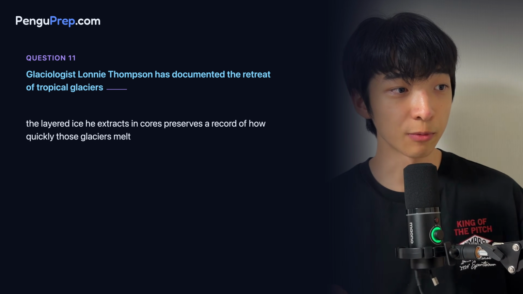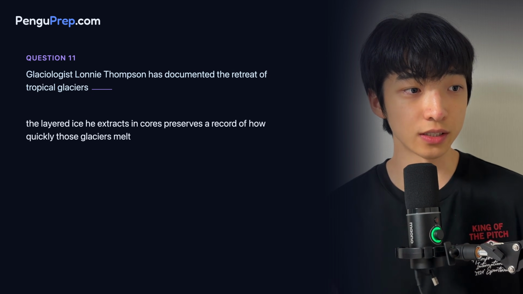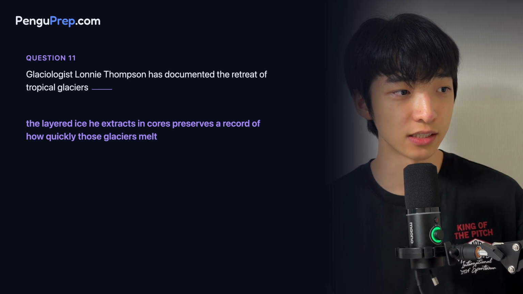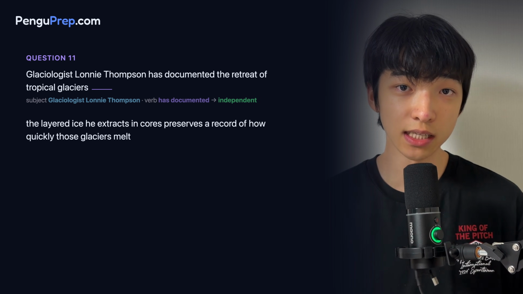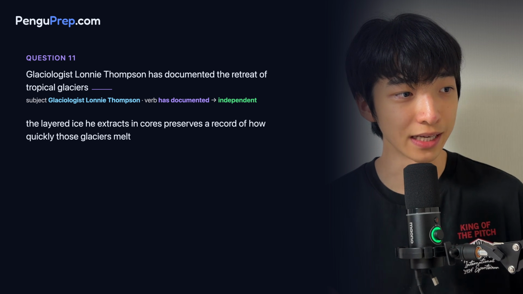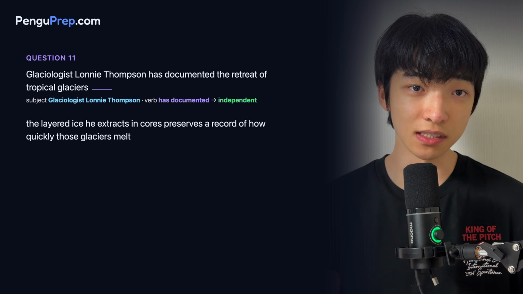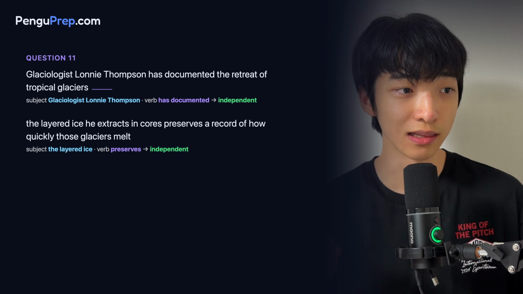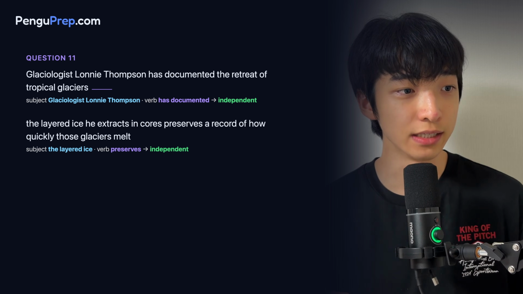The first piece is from glaciologists to tropical glaciers. The second piece is from the layered ice to glaciers melt. The first piece is independent because the main subject is glaciologist Lonnie Thompson and the main verb is has documented. The second piece is also independent because the main subject is the layered ice and the main verb is preserves.